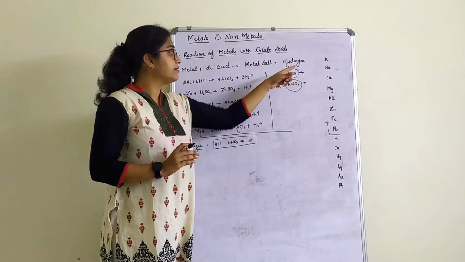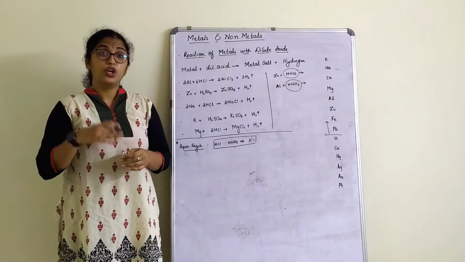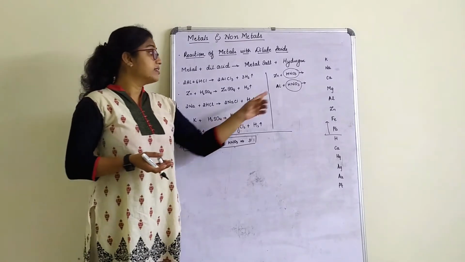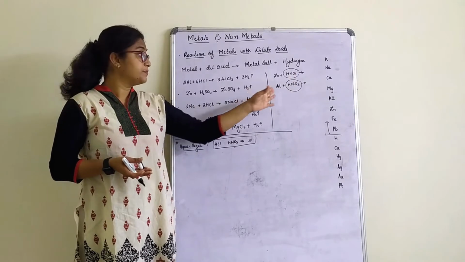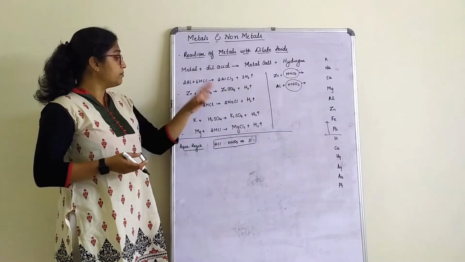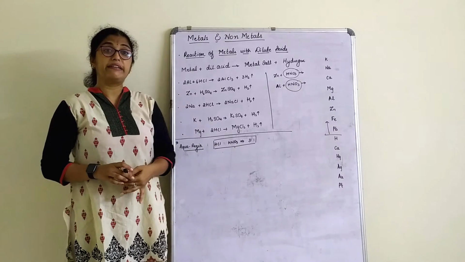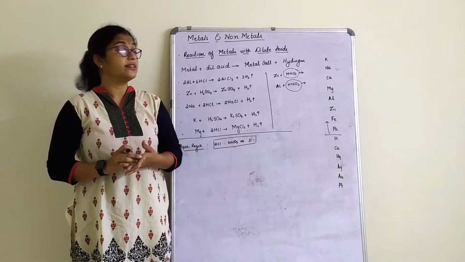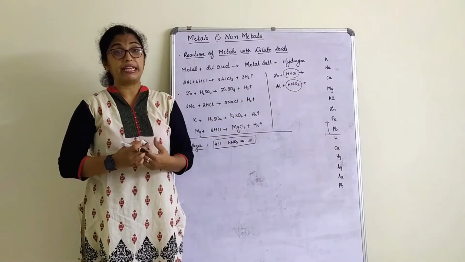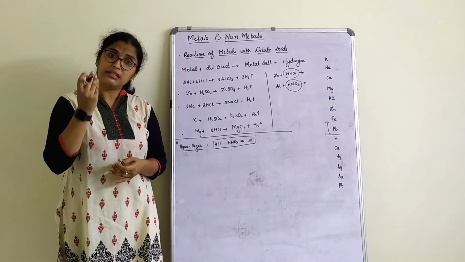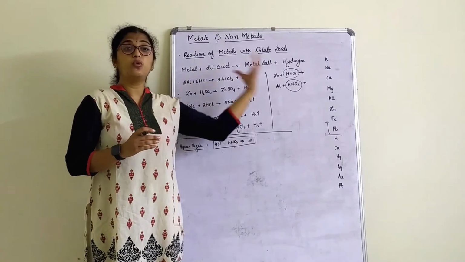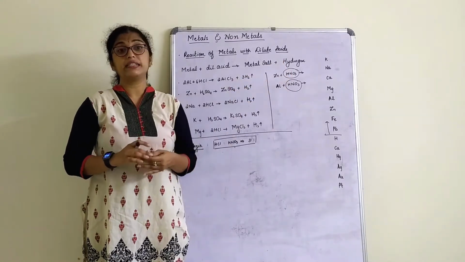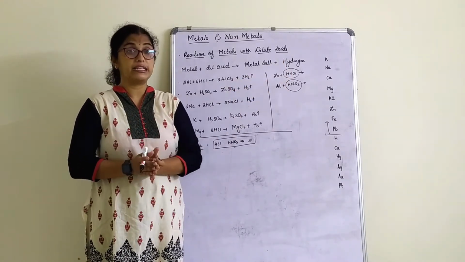Now what happens when zinc reacts with nitric acid? Do you think it can liberate hydrogen? No, it will not liberate hydrogen. Similarly, when aluminium reacts with nitric acid, or sodium reacts with nitric acid, or potassium reacts with nitric acid, no hydrogen is liberated. Now why is it? Why does a metal reacting with dilute nitric acid not liberate hydrogen gas? Because nitric acid is a very strong oxidizing agent.